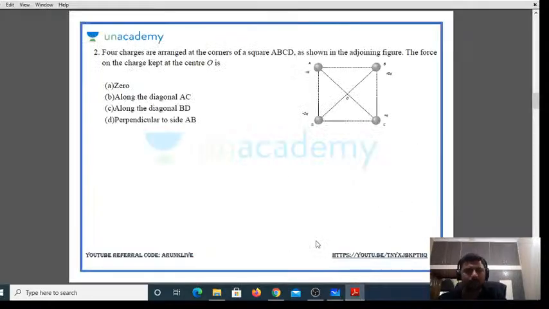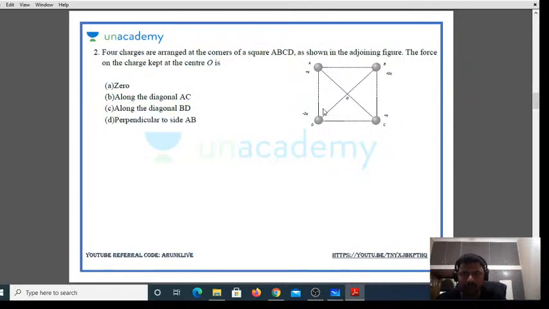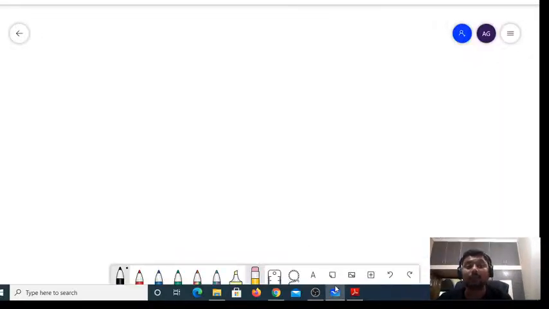What is the given question? You have Q, you have 2Q, you have Q, and you have minus 2Q. Do I have identical charges? No, I don't have identical charges. So I cannot apply the rule now.